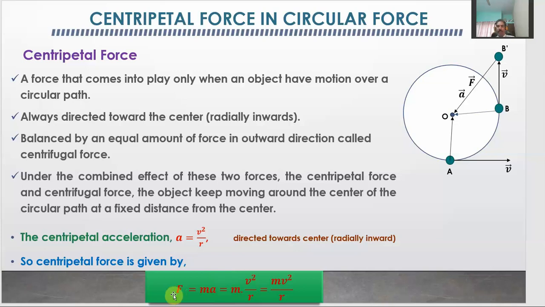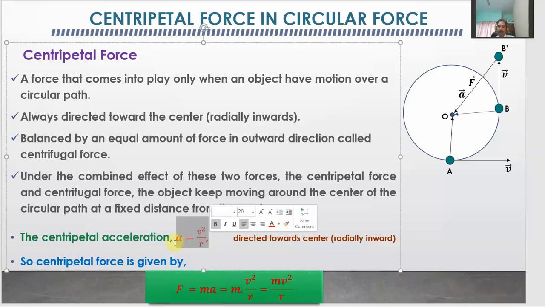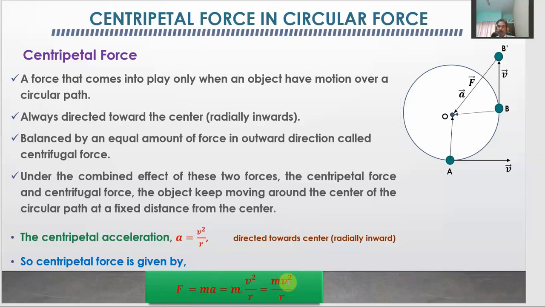So, from here we understand that this force, which is given by m into a, is equal to m. We substitute the value of a from here and we get the centripetal force to be m v square upon r. So, this is the centripetal force, a very important term to know whenever you discuss circular motions. These are a few things about centripetal force: what it is, what is its direction and what formula it holds.